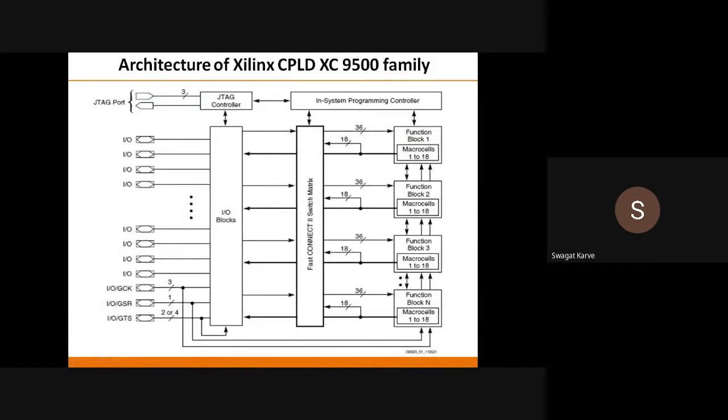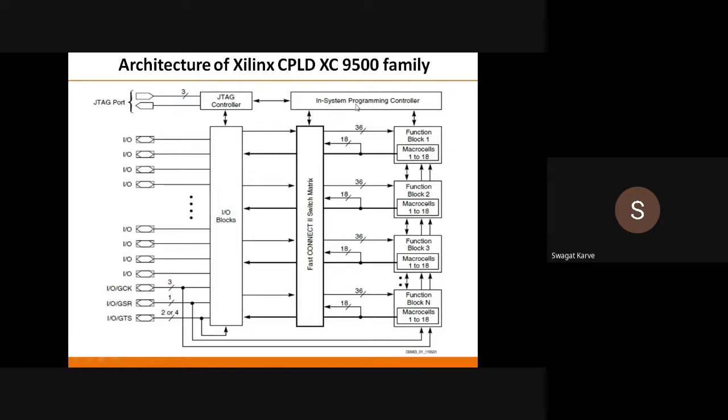Now this is again the architecture of this CPLD, okay. So you have this JTAG controller, you have these IO blocks, this is the fast interconnect switch matrix, okay. This is somewhat similar to the PIA, that means programmable interconnect array, to connect these macro cells with the input output blocks, okay.